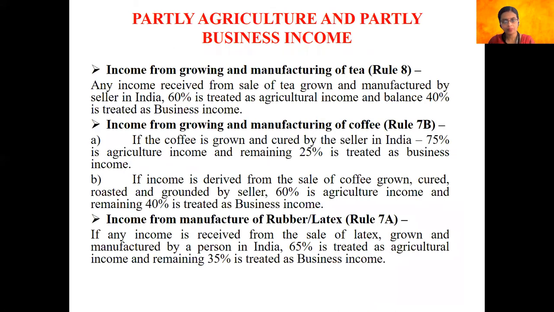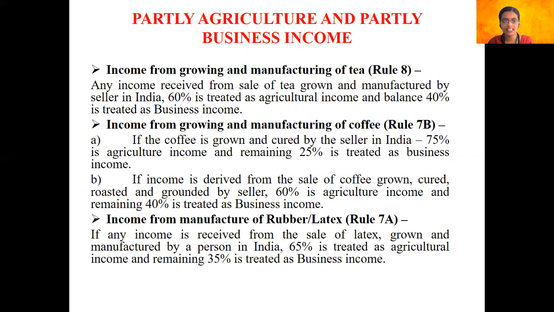So there might be some cases when we are calculating the income of a particular individual. There may be cases where some incomes come under the category of partly agriculture and partly business income. So here is a list of examples given by the income tax authorities where these particular incomes are considered to be partly agriculture and partly business income.